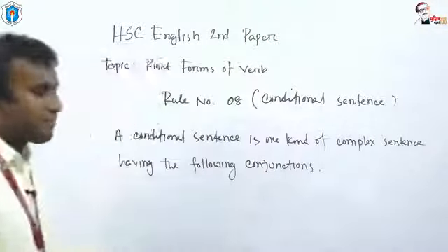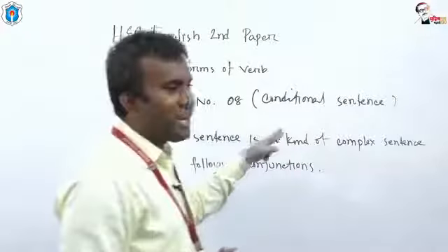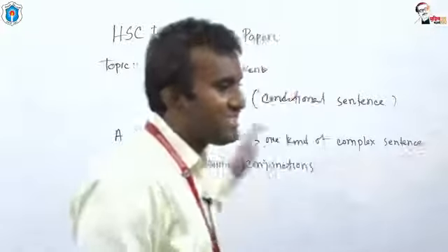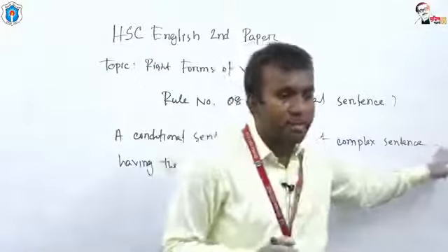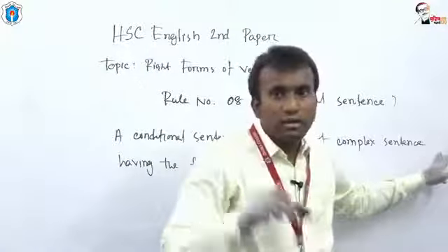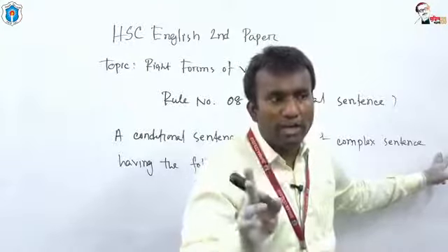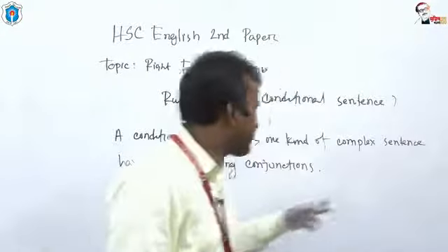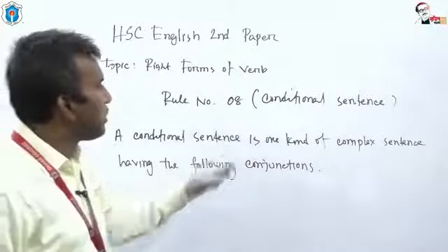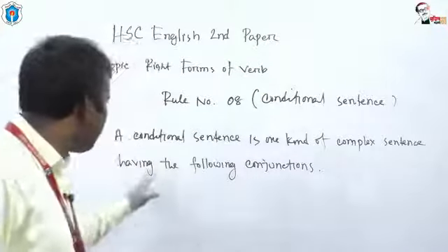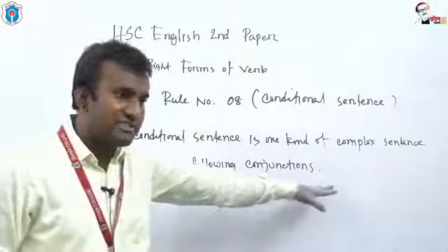Look at please. A conditional sentence is one kind of complex sentence. If you stop here, the definition will be incomplete, my dear students. So there is something else related to that part. A conditional sentence is one kind of complex sentence having the following conjunctions.